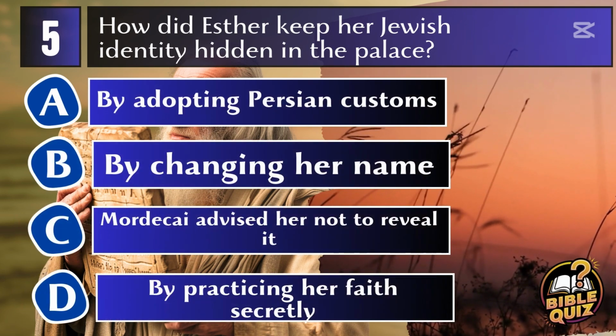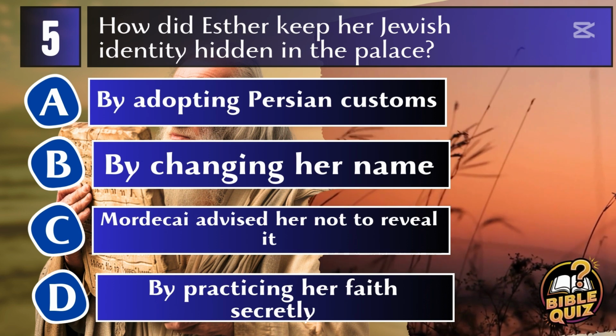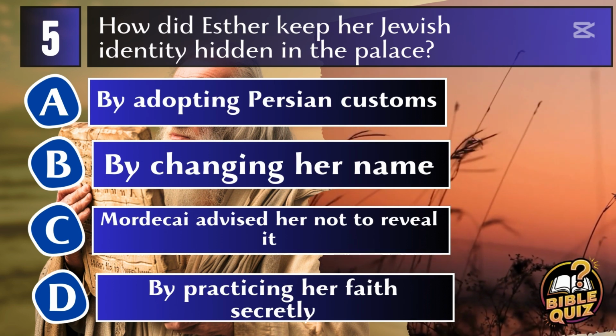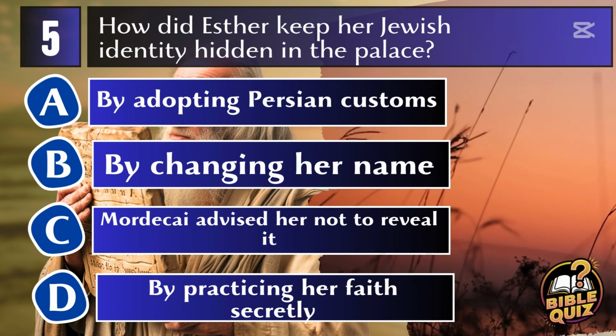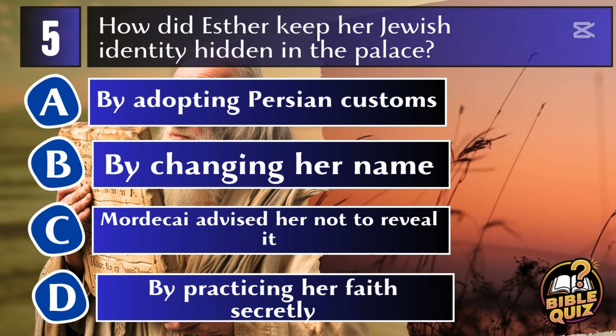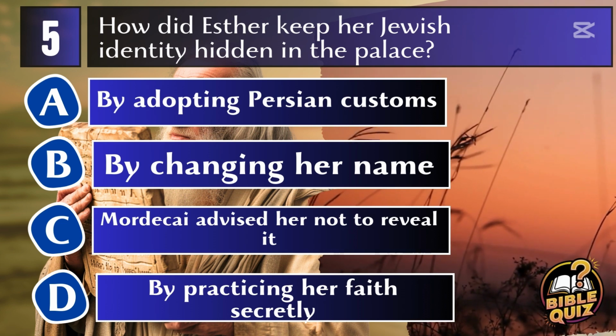Question 5. How did Esther keep her Jewish identity hidden in the palace? A. By adopting Persian customs. B. By changing her name. C. Mordecai advised her not to reveal it. D. By practicing her faith secretly.